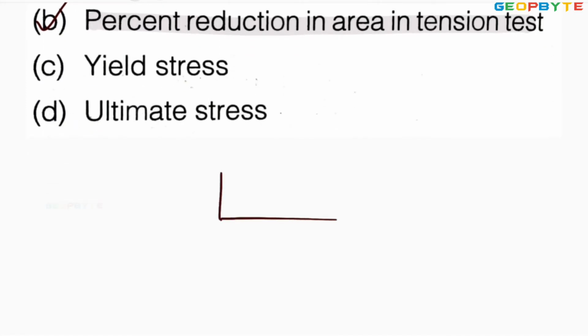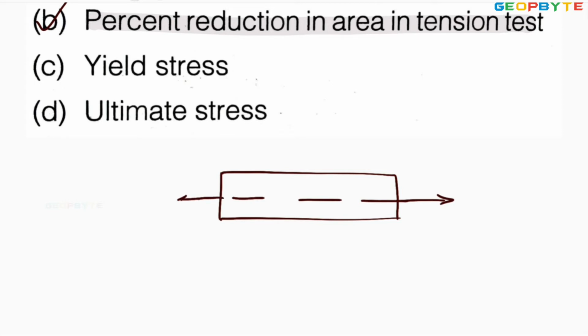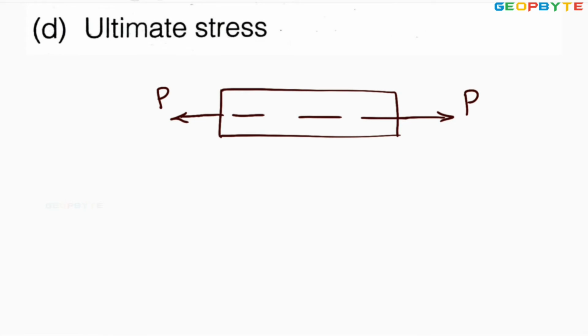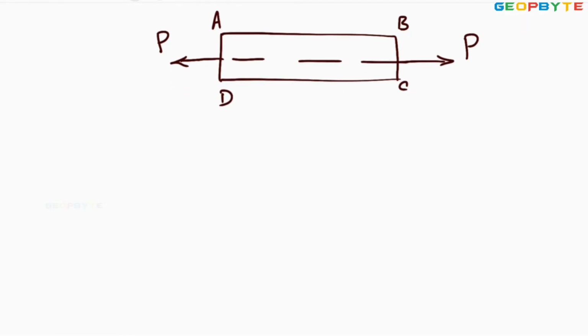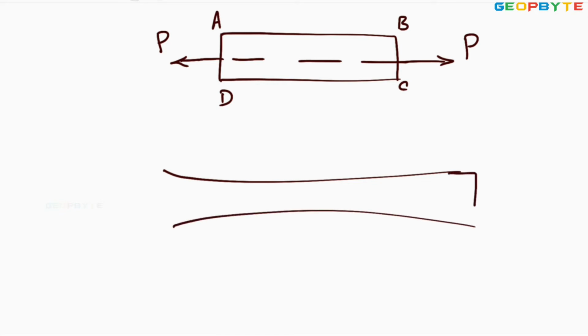When you apply the tensile load, this may be the body. When you apply the axial load, meaning the load acting on the axis, the body is going to deform. Finally, the cross section of the body is going to decrease like this under the tensile load. So because of the tensile load, the area of the cross section decreases.